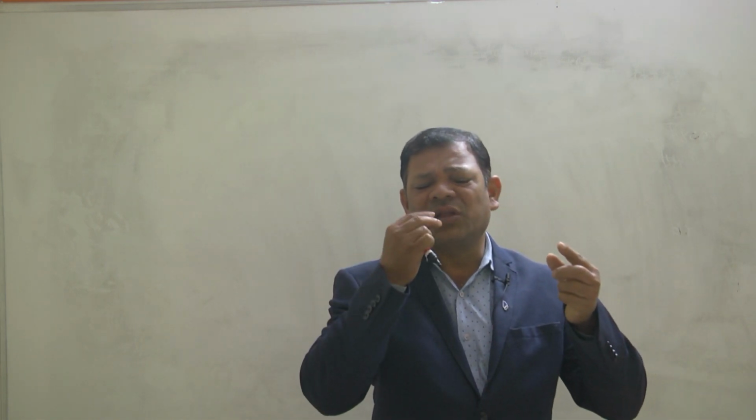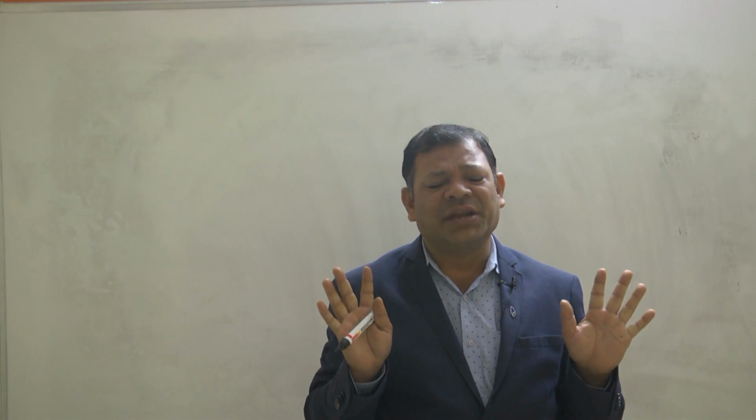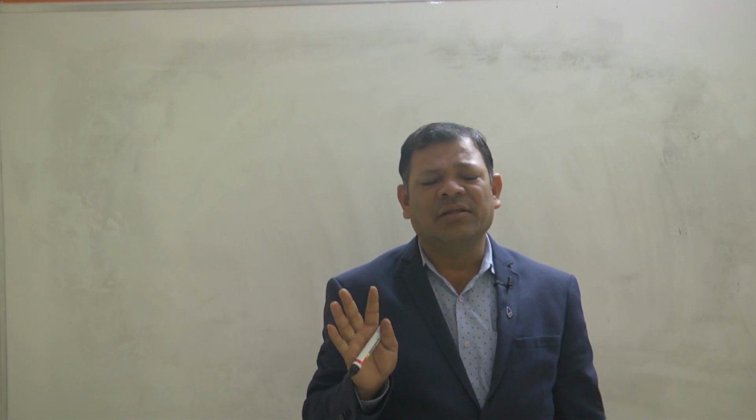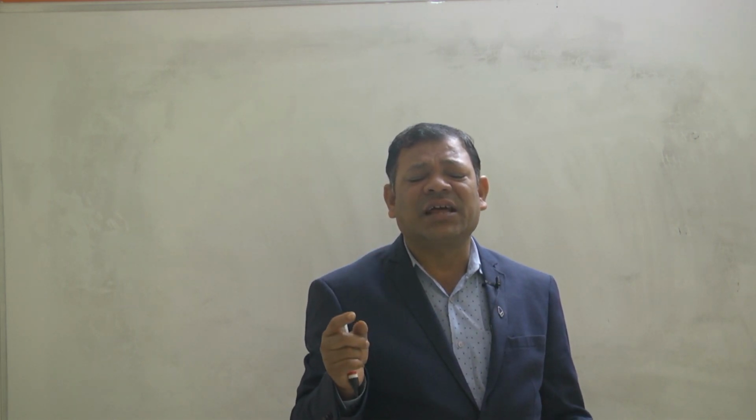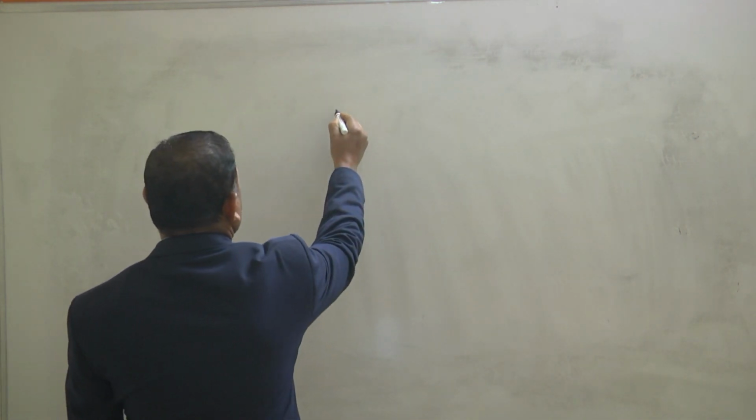Another point: some people are vegetarian and some are non-vegetarian. Whatever the conditions, equal proportion of nutrients in the food we take is important. Whether you take plant products or animal products, we don't compare, but equal proportion of all nutrients is required. Why are we taking nutrients?